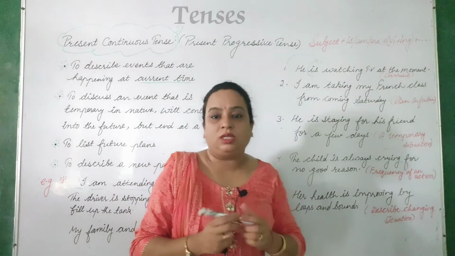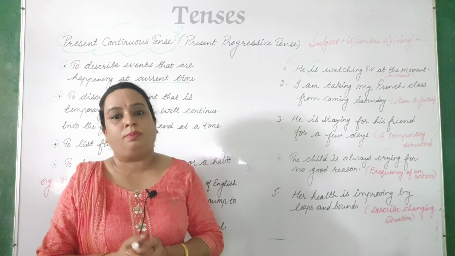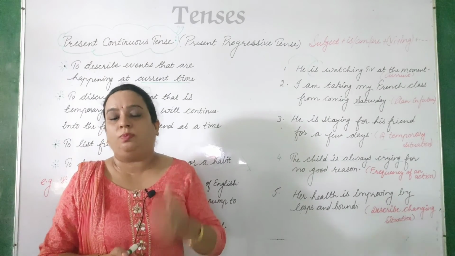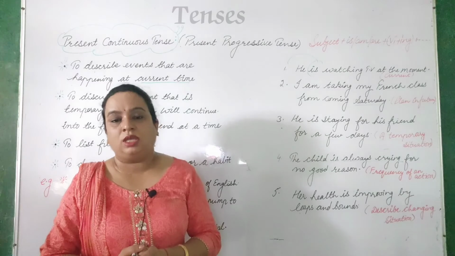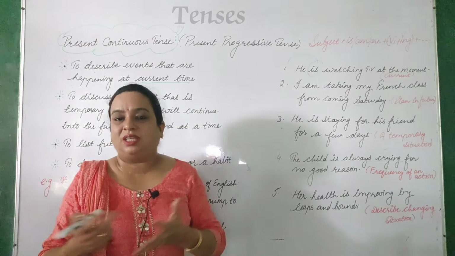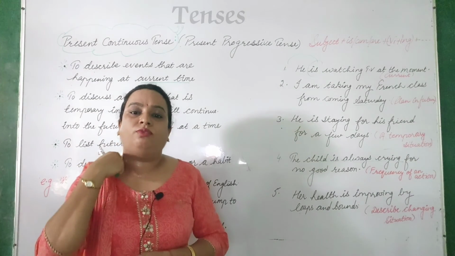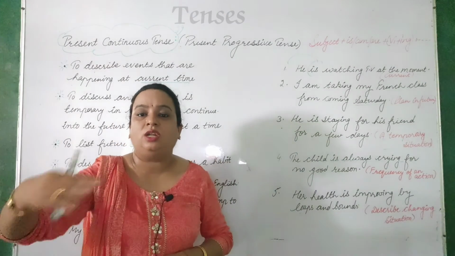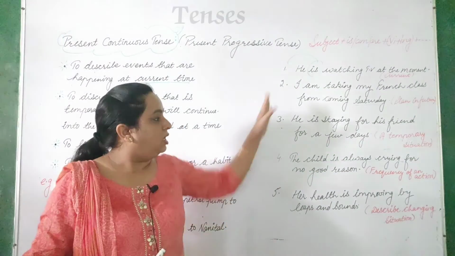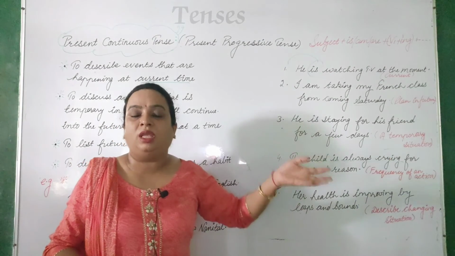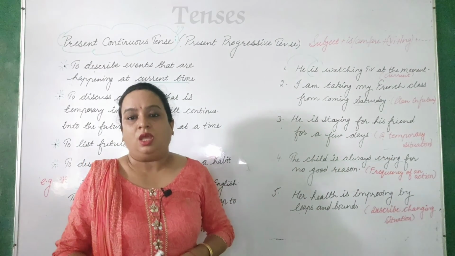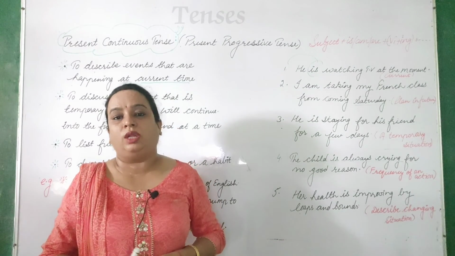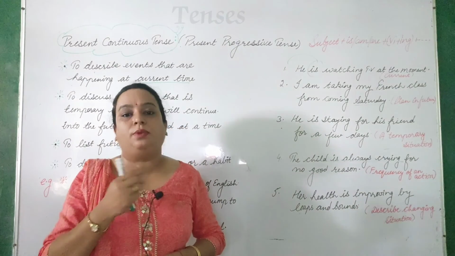So I hope you got it, what are the different uses of present progressive tense or present continuous tense. Please do practice a lot for this, because it is quite simple actually. As I told you, you have to frame 20 sentences of such kind today, right? The process which is continuous, which is going on, and in such situation, if you have planned something for your future, which is very near to you, there also you can use present progressive tense.